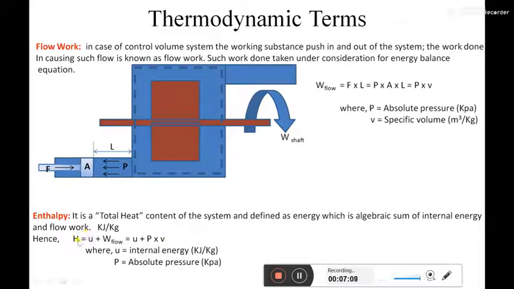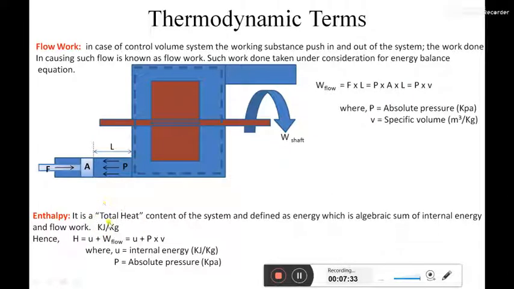In that case H is equal to U, where H is the enthalpy. For a control mass system, that is a closed system, flow work is not there, so H equals U. But for a control volume system, like the one I have drawn here, H is equal to U plus flow work.